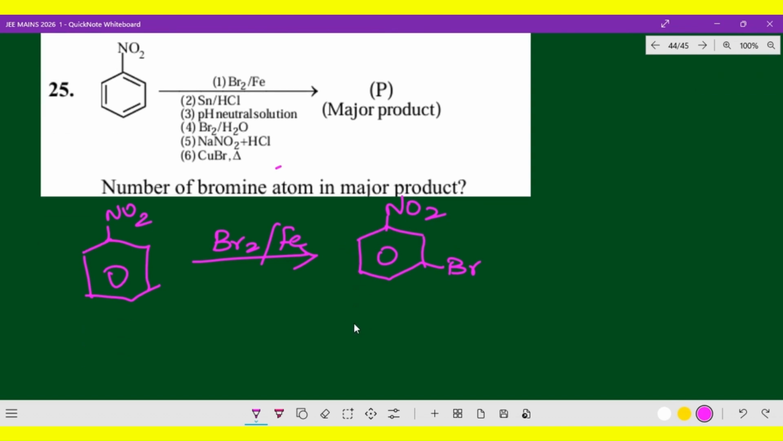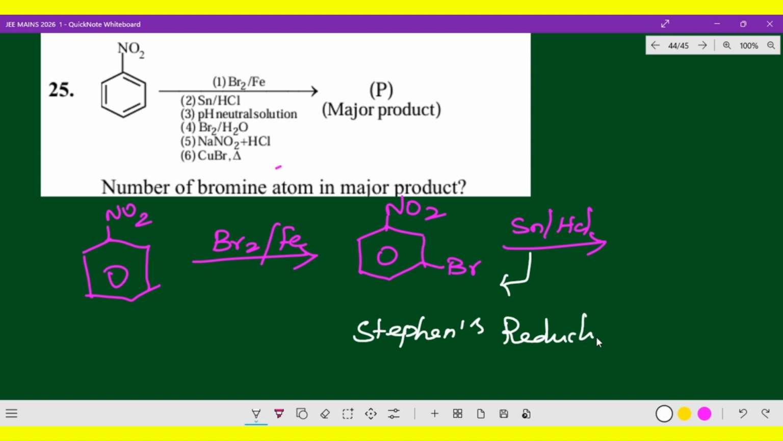The next one is Stephen's reduction, Sn/HCl, that you have already learned. The nitro group will be converted to amino group, so you will get aniline. Meta-bromoaniline you will be getting: here NH2, and bromine as it is.